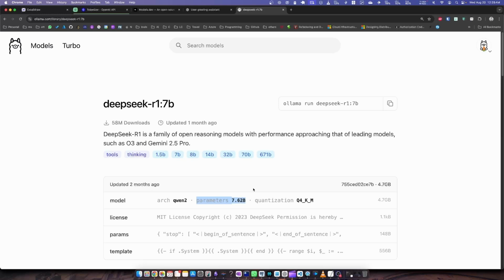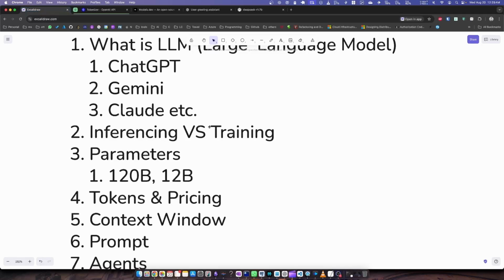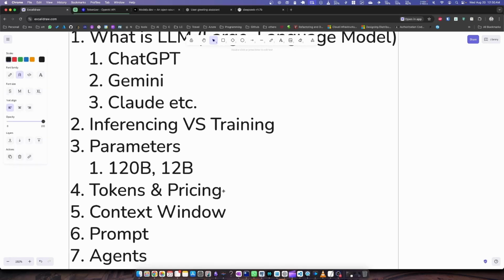These parameters are just internal numbers, because these models don't understand words. You can consider these parameters as just numbers, and internally they are often called weights and biases. Whenever we train this model, all these numbers are used. Here is a basic example from a parameter perspective. Let's think of a radio. When you see a very old radio system, you have a knob and you can tune that knob, and then on any frequency you can hear a song or something like that. You can think of it like there are billions of knobs, and you tune these knobs, and then the AI will generate the series of text. The next one is tokens and pricing.